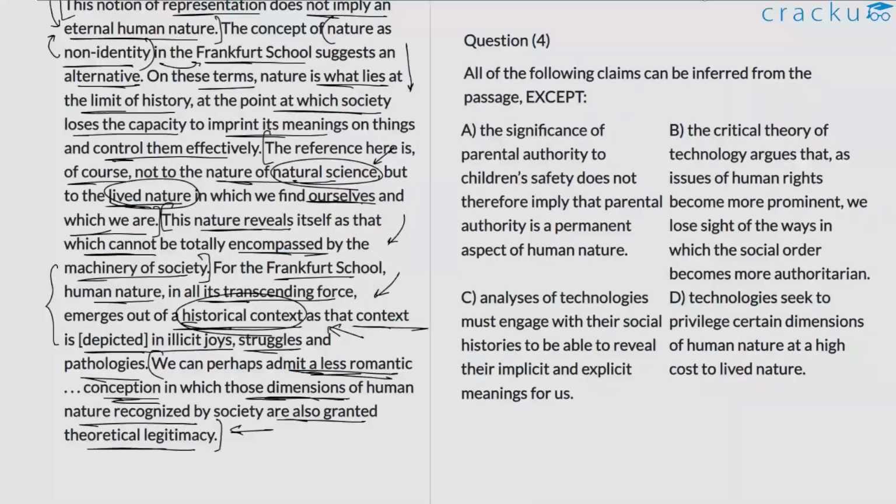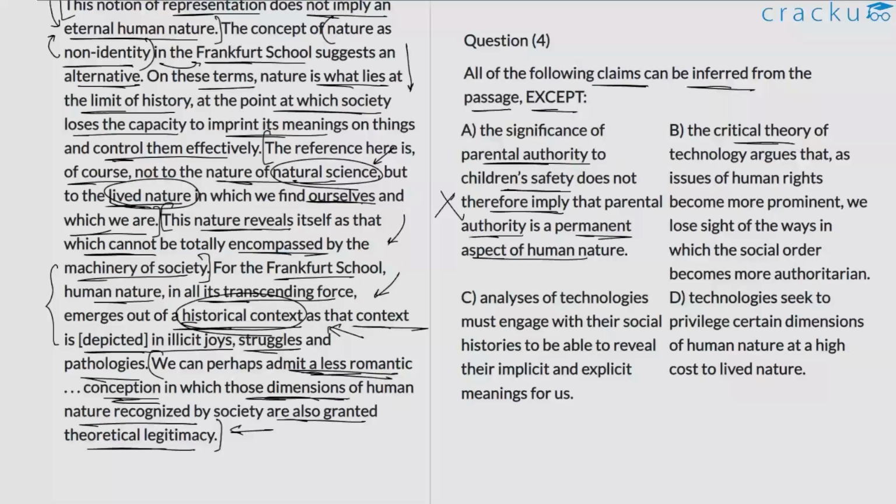Question number 4. All of the following claims can be inferred from the passage except, so we have to find something that cannot be understood from the discussion. Let us evaluate the choices. A. The significance of parental authority to children's safety does not imply that parental authority is a permanent aspect of human nature. The author outright states that anything you consider part of human nature should be viewed as mercurial, ever changing, ever evolving, not fixed. So option A naturally follows from this idea, which is why we can reject it.